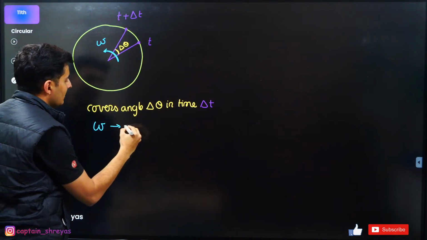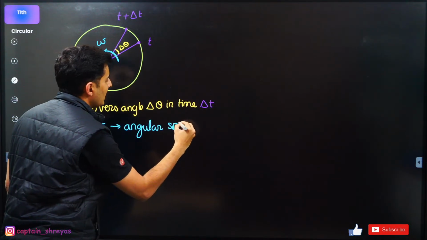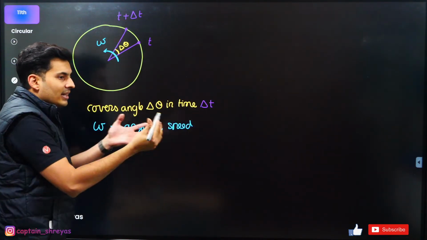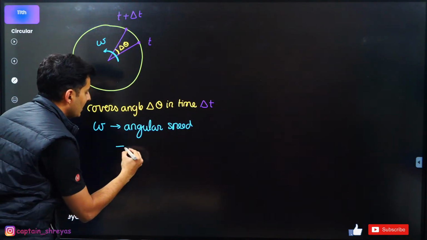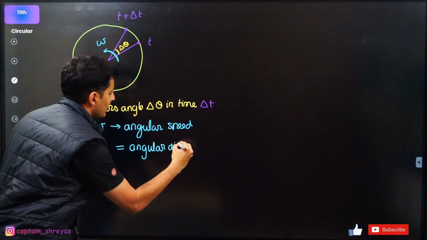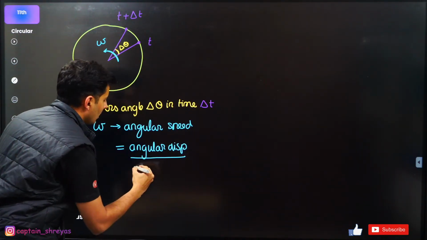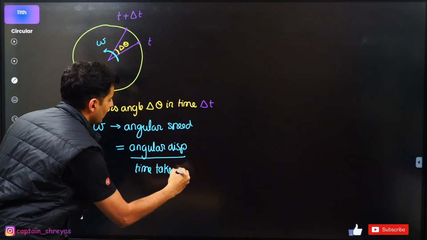So omega is nothing but angular speed, which tells me how quick is the displacement in that time interval. So basically it is angular displacement upon the time which you take, basically the time taken.